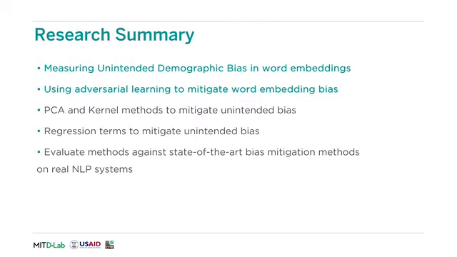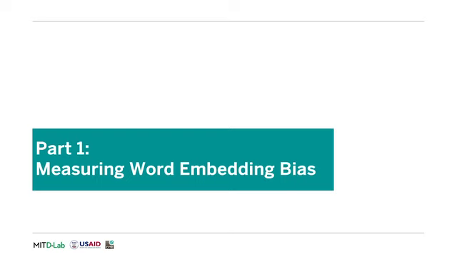Our big goal here is to find ways to mitigate the bias that we might inherently find in the text corpora or the types of data representation that are used to build NLP applications. For this module, we cover measuring unintended demographic bias in word embeddings and using adversarial learning to mitigate word embedding bias. The corresponding thesis goes further and covers techniques for identifying and mitigating unintended demographic bias at other stages of the NLP pipeline. We now cover the work on measuring word embedding bias.